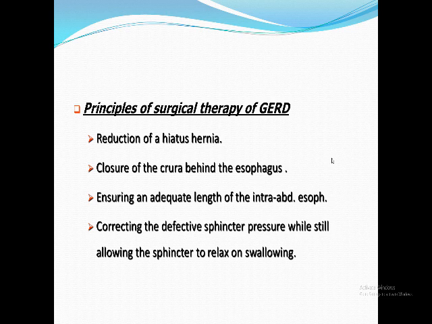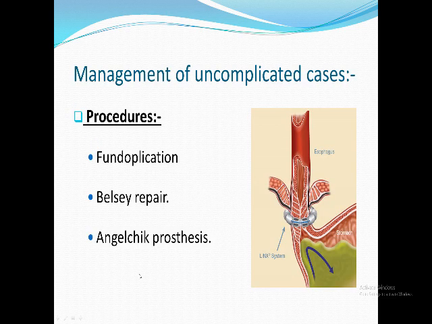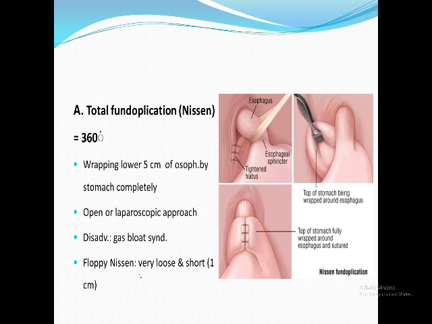for reflux? The aim of surgery must be to return the normal physiology. We have to reduce the herniated part of the stomach. We have to prevent the esophagus from returning back to the chest. We have to make an anti-reflux measure. Many operations are described to do this, but I want you to know only the famous and most popular one, which is the Nissen fundoplication.